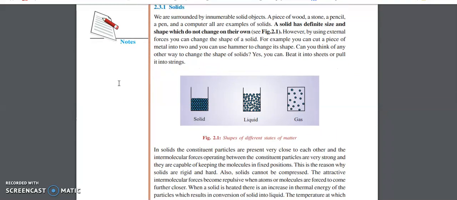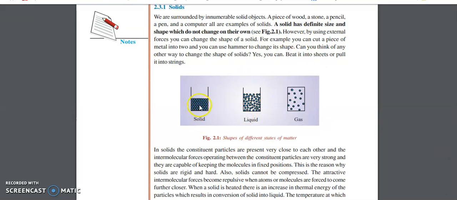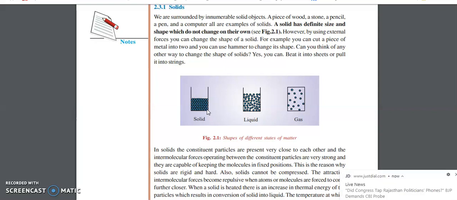So the first thing, with respect to solid. Before going into solids, just see the various states of matter. In a solid, the particles are very closely packed. I've already told you they are closely packed because of the intermolecular forces between the particles. One more thing we have to know about solids is that they have definite size and definite shape, which do not change on their own at normal pressure and temperature. The solid is rigid, has definite size and definite shape, and does not change on its own. But what about liquids?